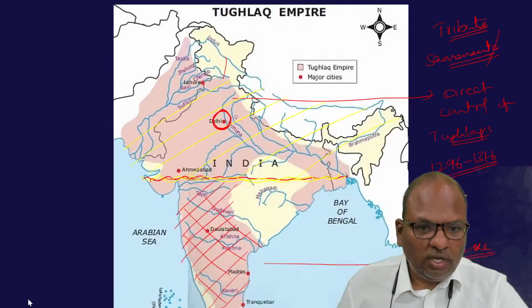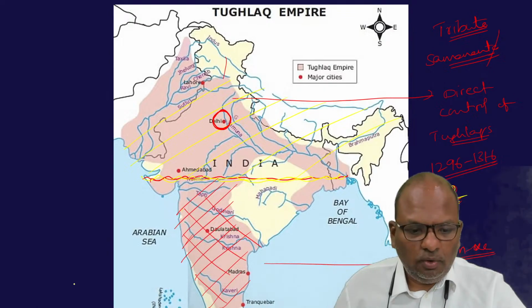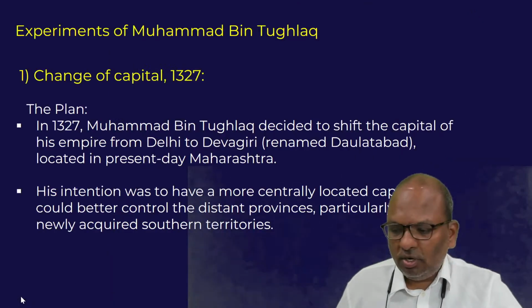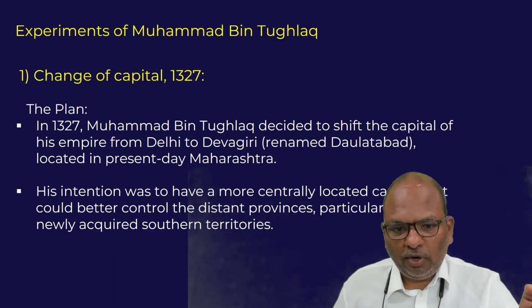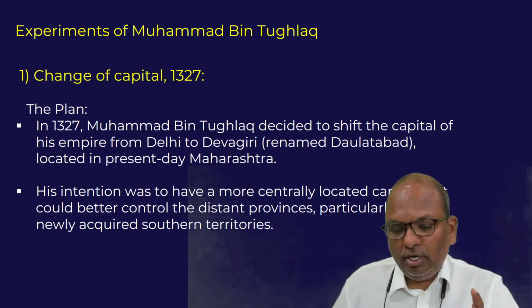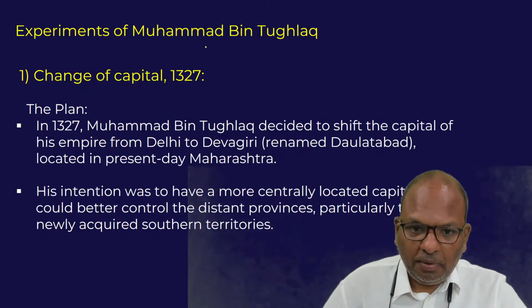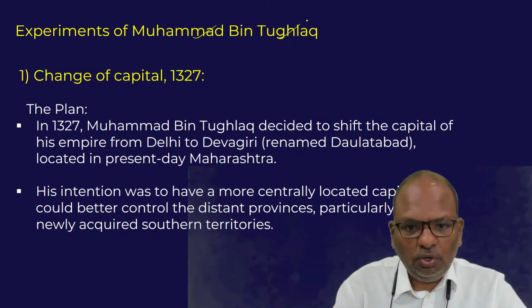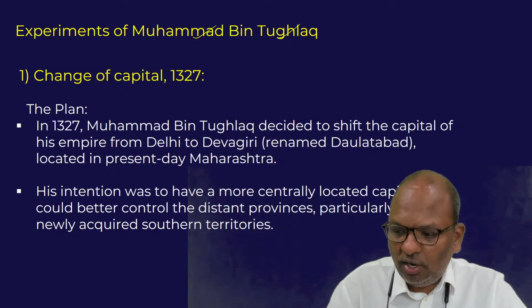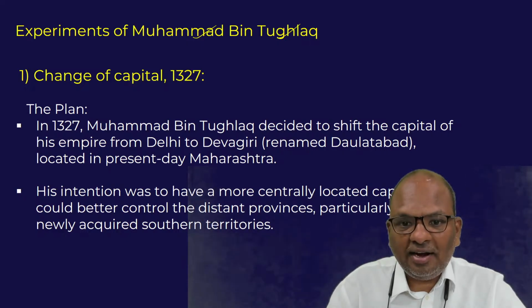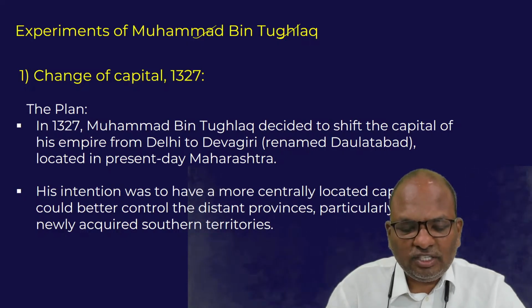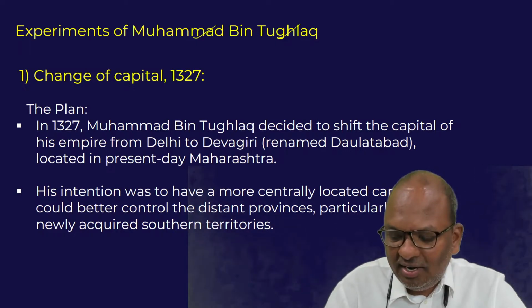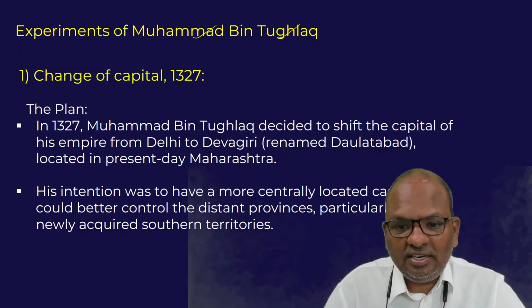So we are now focusing on the experiments carried out during the time period of Muhammad bin Tughlaq. I am focusing on this point because there is a possibility of a question being asked on this particular personality. As I told you, undoubtedly he was a man of knowledge, but he lacked wisdom. Most of the experiments he had undertaken ended up in great disasters.